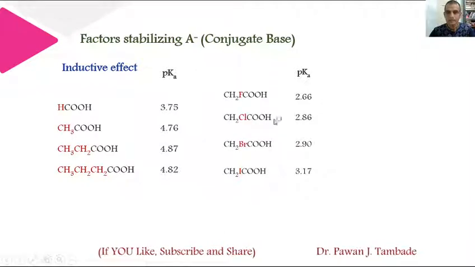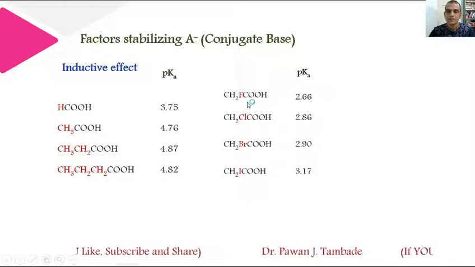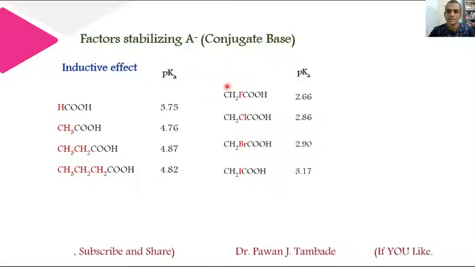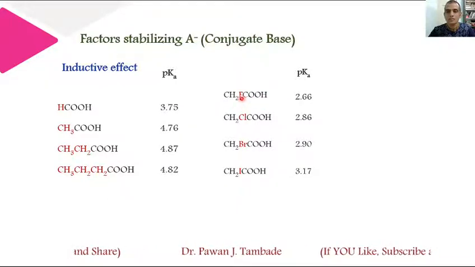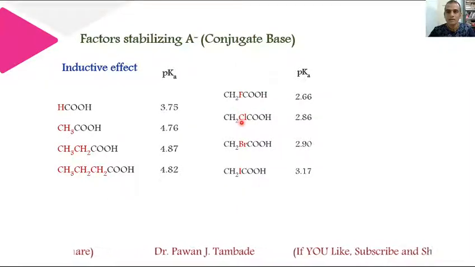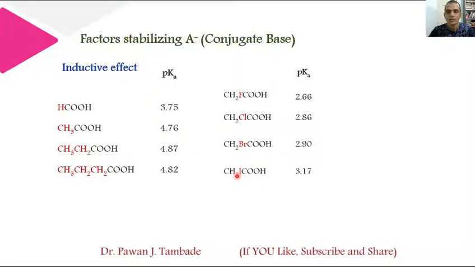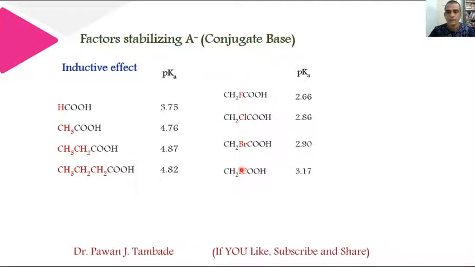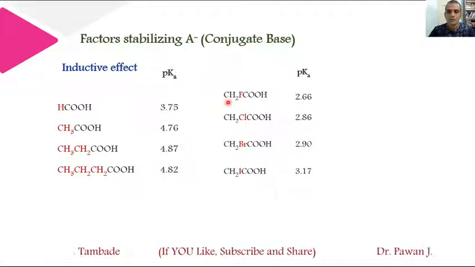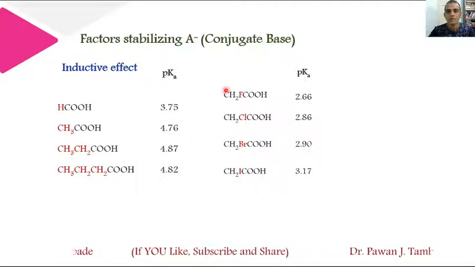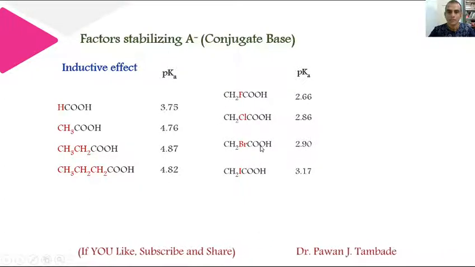Then look at this example. In this case, one of the hydrogens of acetic acid is substituted by a halogen. In the first, hydrogen is substituted by fluorine. In the second, it is substituted by chlorine. In the third, it is substituted by bromine, and in the fourth, it is substituted by iodine. And from the pKa value one can clearly say that fluoroacetic acid, monofluoroacetic acid, is more acidic in nature as compared to the other 3 molecules.